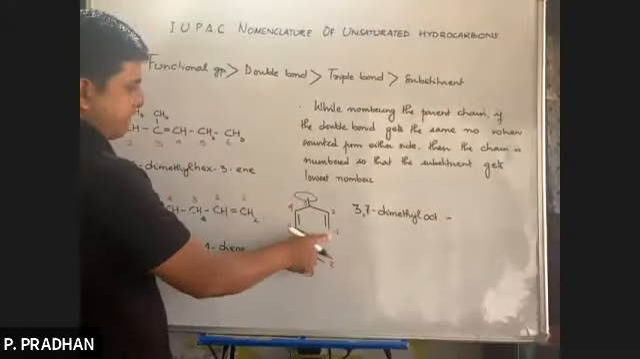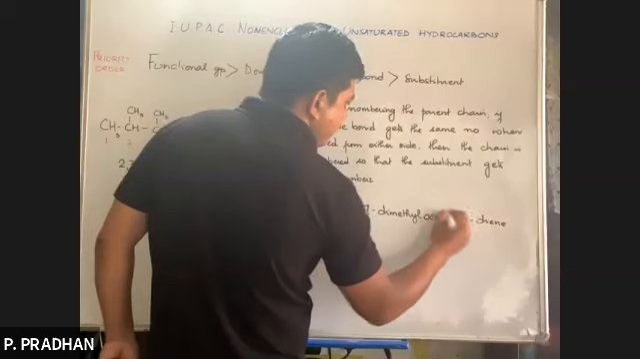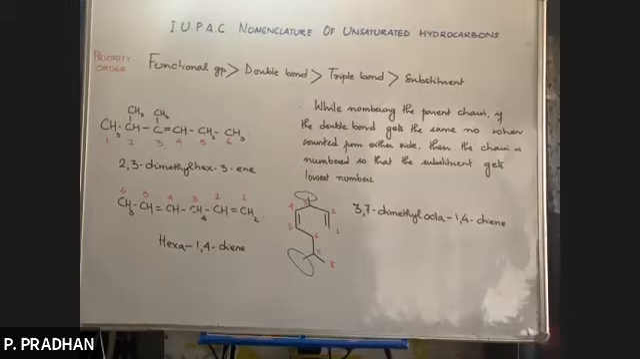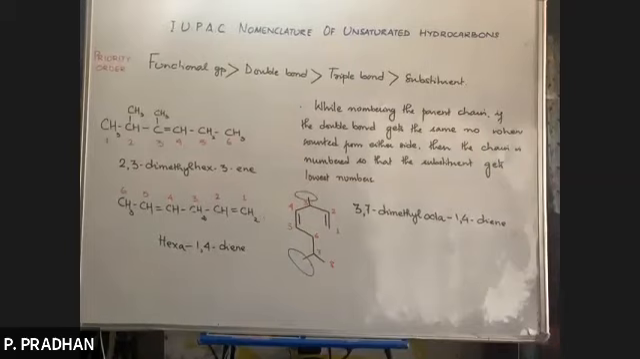Oct. At which positions are the double bonds? 1 and 4. 1,4 diene. It begins with a consonant, so here we'll add an extra A. Octa-1,4-diene. Is it understood? Is it fine? Is it okay? I think it's understood. Okay, fine.